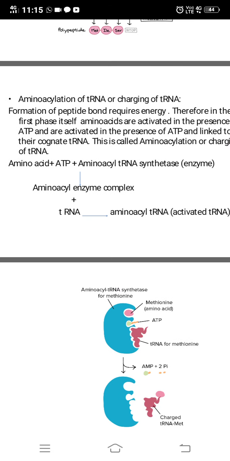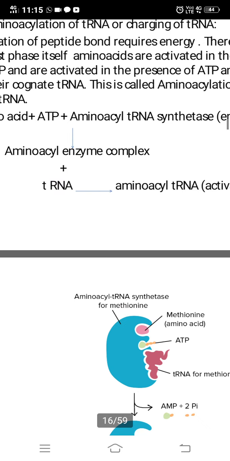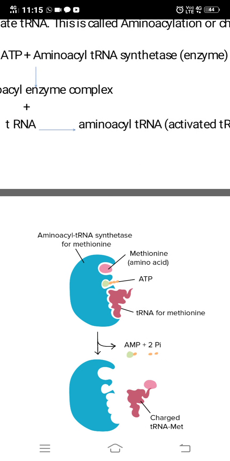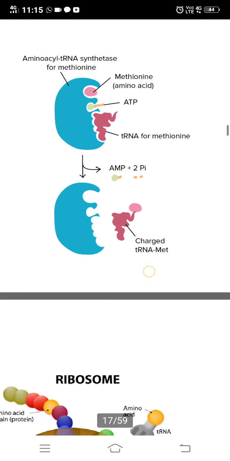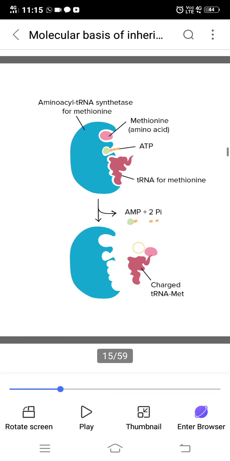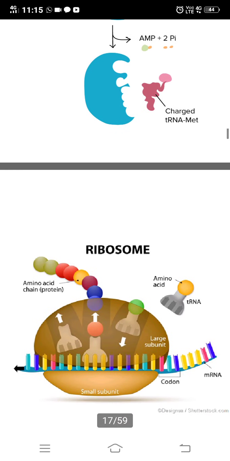Now this is charged. Now this tRNA will come and attach to this amino acid complex, and then there will be a bond between this tRNA and the amino acid, and ATP will be there to provide energy. So the tRNA would be charged. Now you can see the tRNA is charged, it is attached to the amino acid, and the enzyme and tRNA separate out. So that is called charging of tRNA. Now this tRNA is charged.